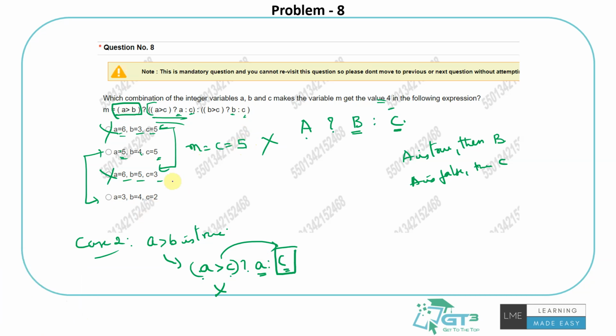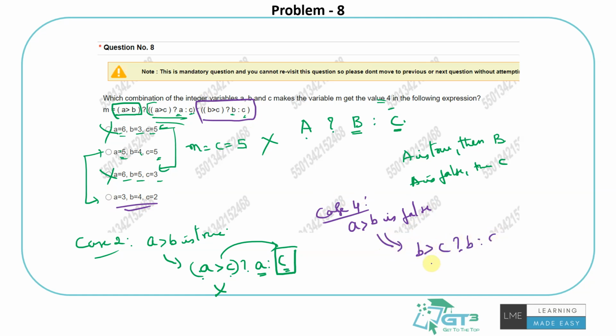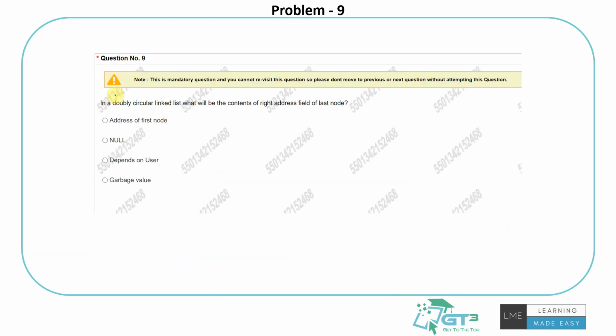Use a different color just for this. So they're saying A is 3 and B is 4. Is A greater than B? No. A greater than B is false. Right? Because 3 is not greater than 4. So that means it will execute this part. So that will lead to B is greater than C, question mark, B is to C. Is B greater than C? Yes, because 4 is greater than 2. So this is true. That means this will execute this. So finally m is assigned as B, which is nothing but 4. So that's why this case is the one which would give me m as 4 in this given operation.